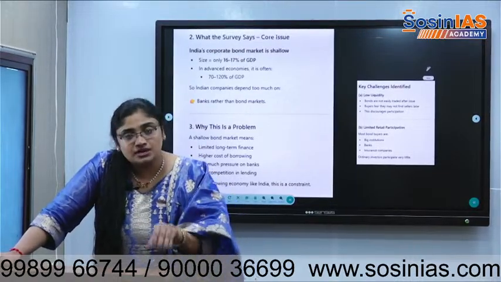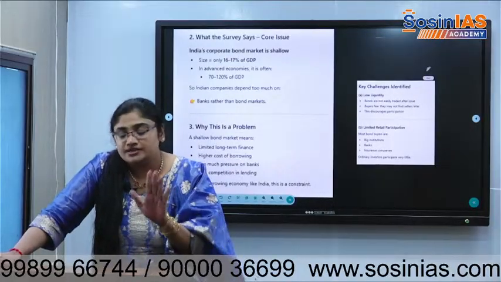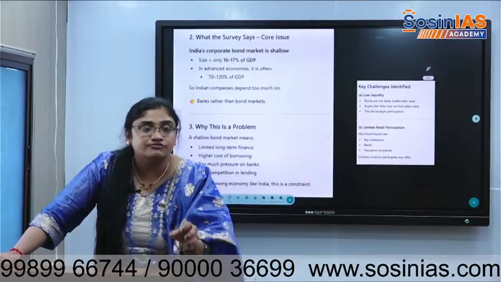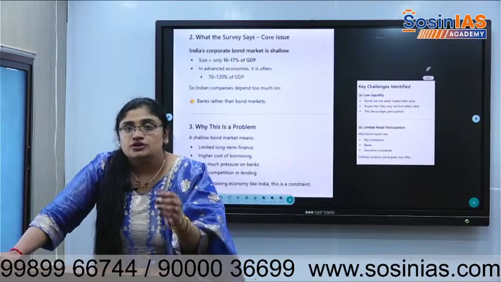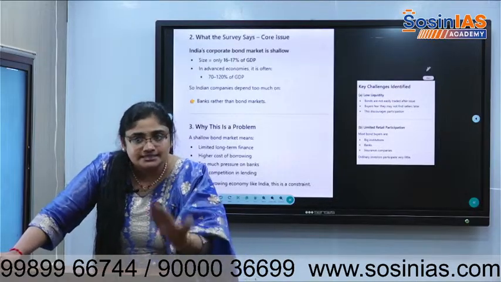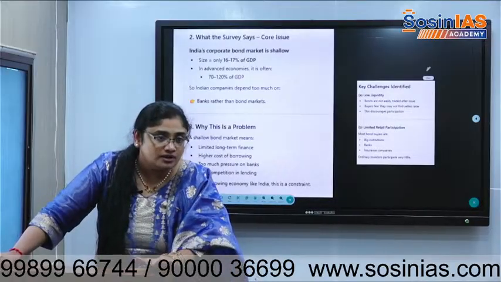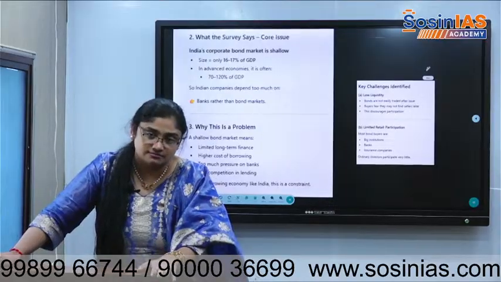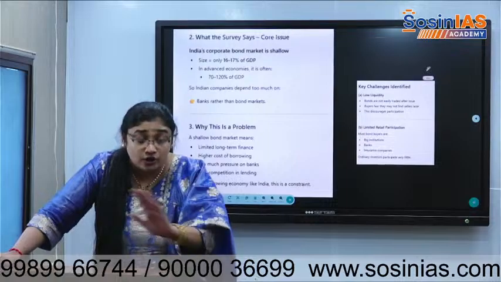Understood? So the economic survey basically focuses on what we need to do right now, which is to focus on MFIs, microfinance institutions. And these MFIs, why did they start? They started to help people. But what they are doing right now, all the bigger investors, they don't know where to invest. If they invest in banks, they'll get low returns.